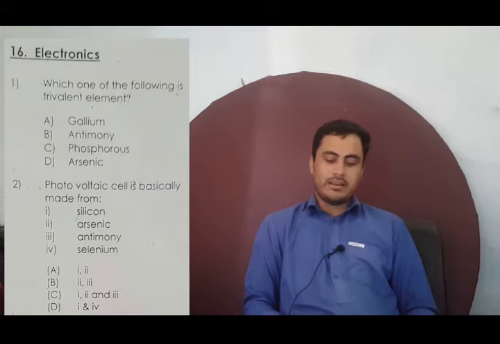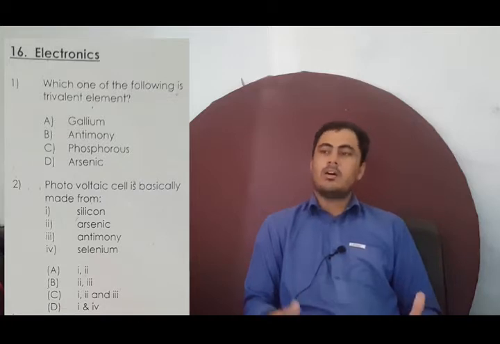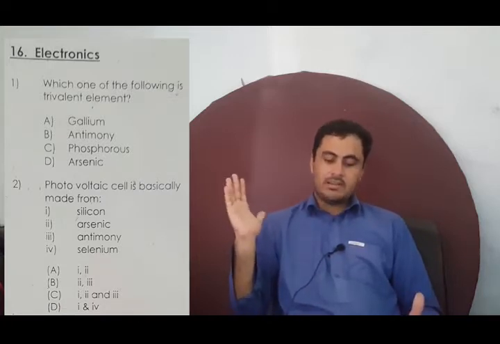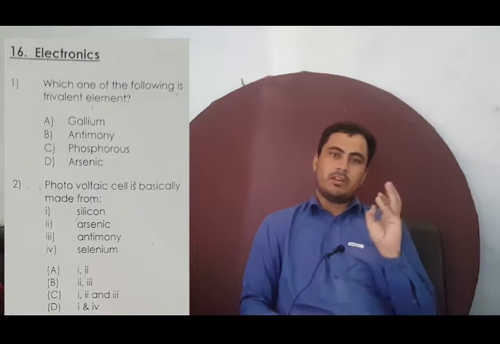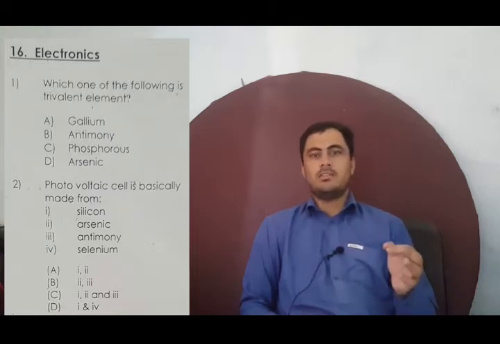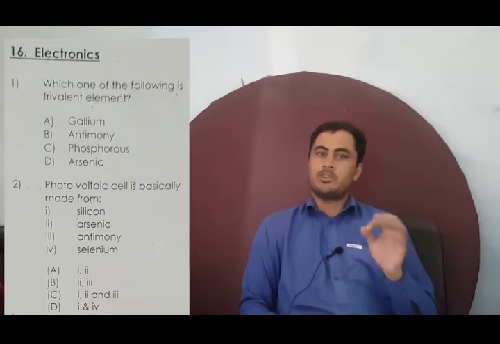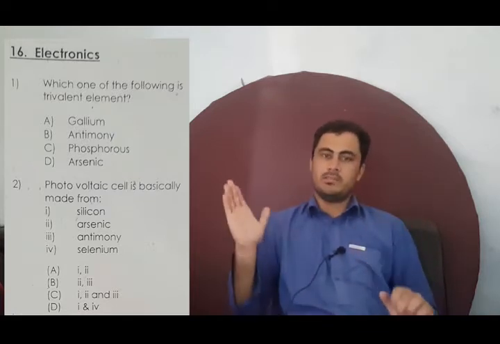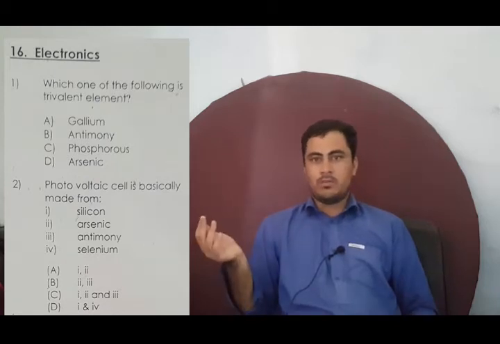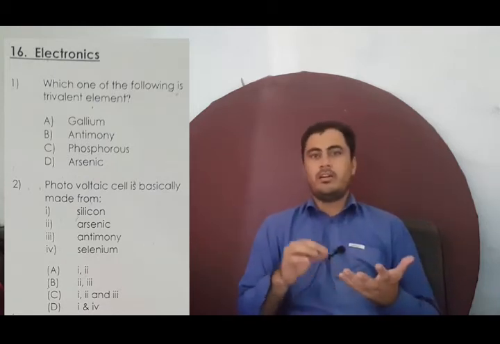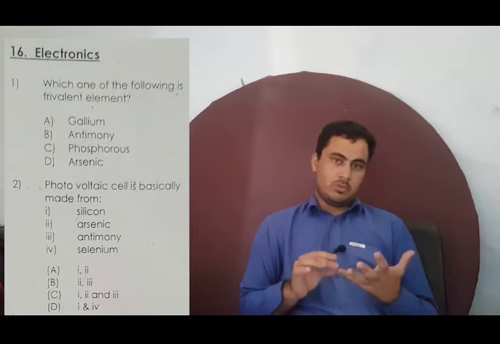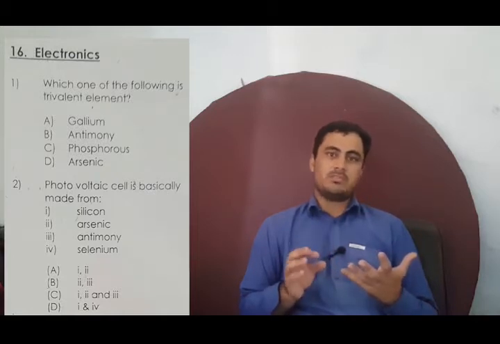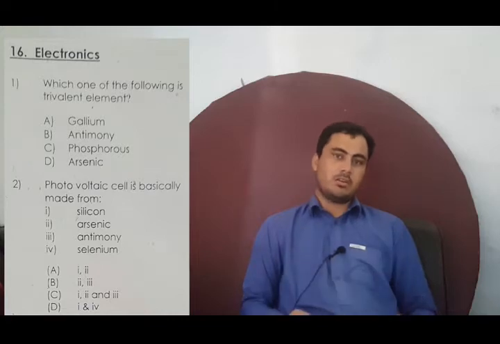In the second, it is stated that a photovoltaic cell is basically made from what? Silicon, arsenic, antimony, selenium. You must remember that a photovoltaic cell is a composition of silicon and selenium. So option D is correct, because in option D you see 1 and 4. In 1 there is silicon and in 4 there is selenium. As I said earlier, a photovoltaic cell is a combination of silicon and selenium. So option D is the correct option.